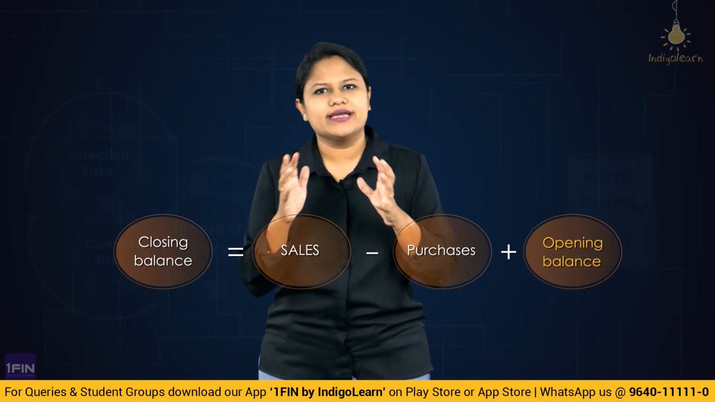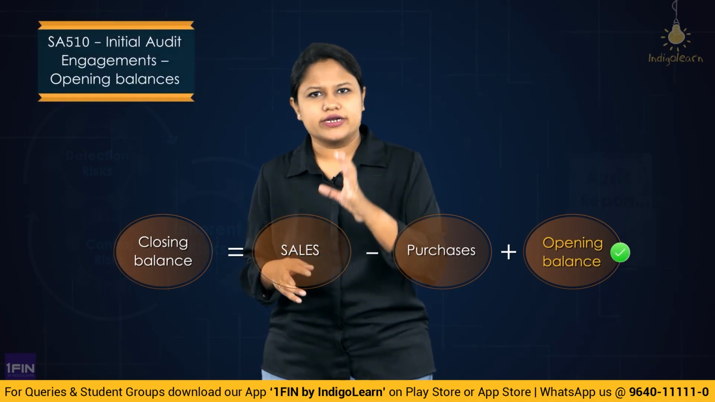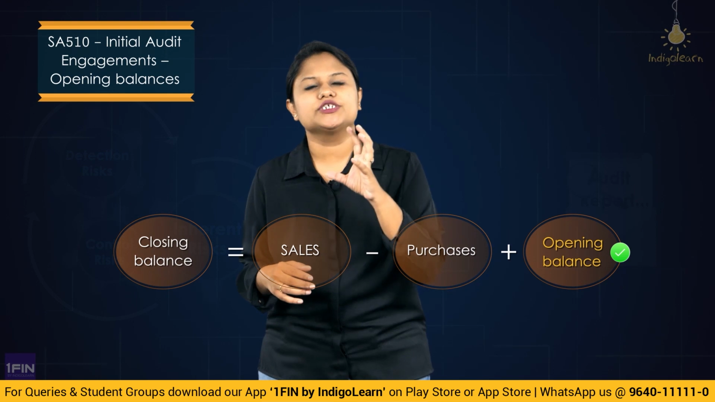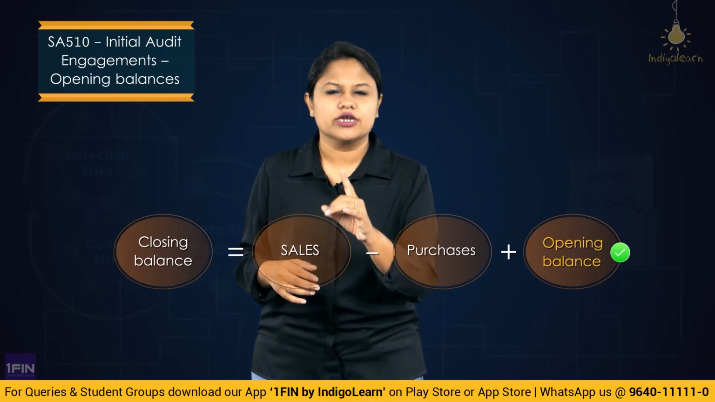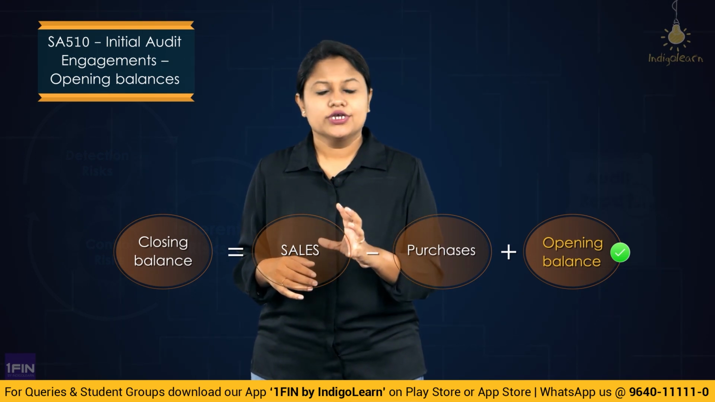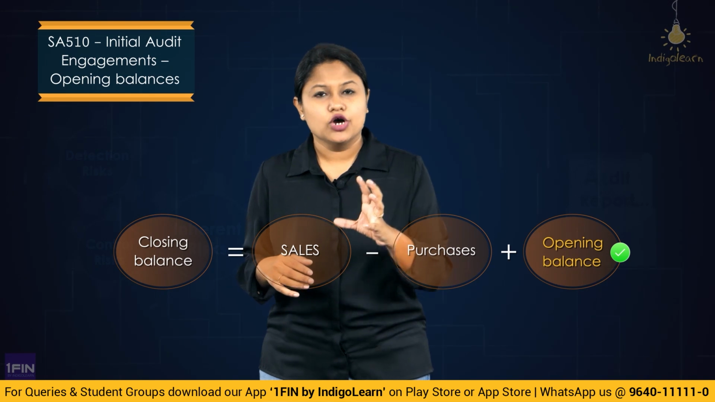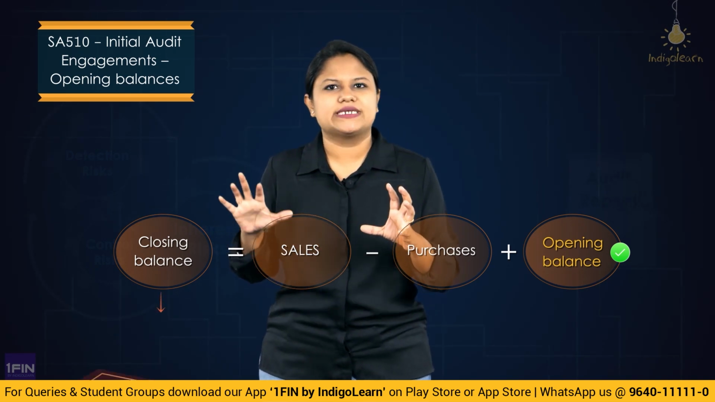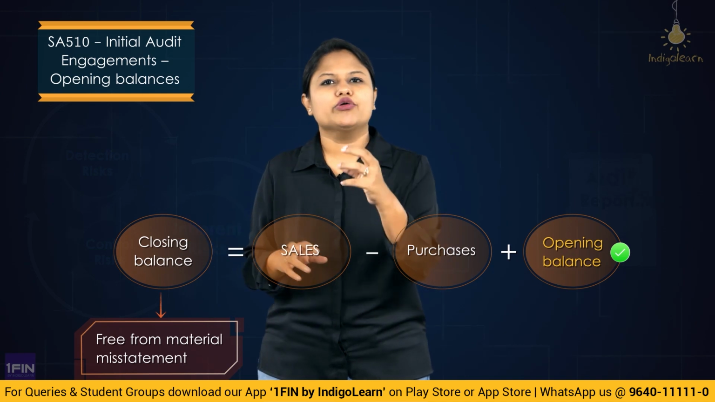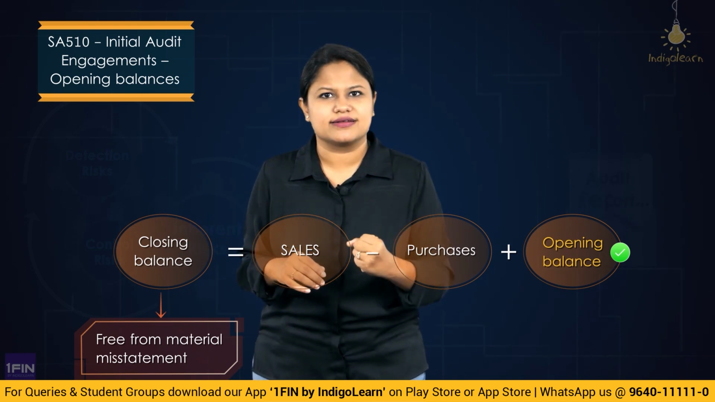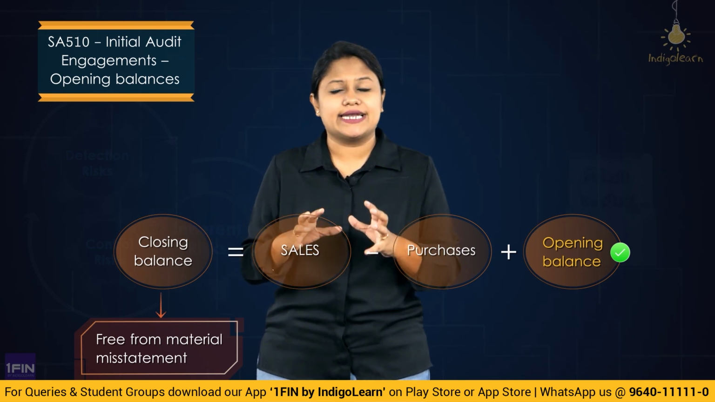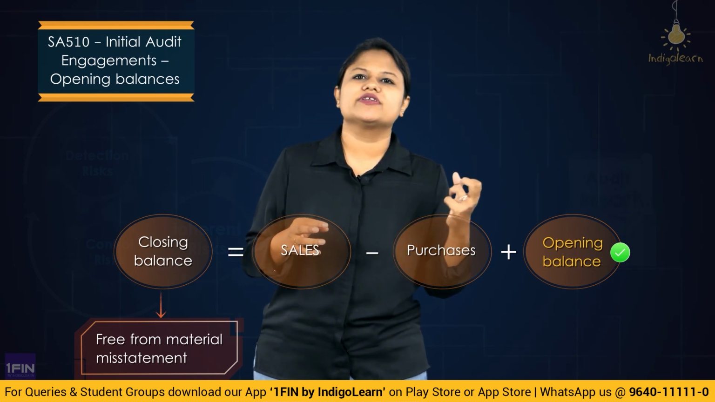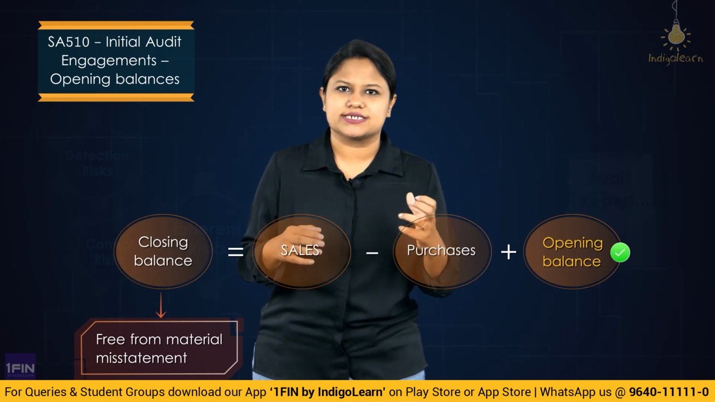So this standard very clearly gives the responsibility that the auditor, when it is going to be your initial audit engagement, has a responsibility to also ensure opening balances are correct. Because when opening balances are correct, only then can we tell whether the reported closing balances are free from material misstatement or not. When you want to check the transactions happening during the year, you would be able to say that yes, they are free from misstatements if you know the beginning of the transaction, that is, the opening balances, right?